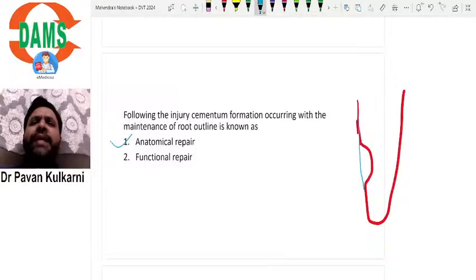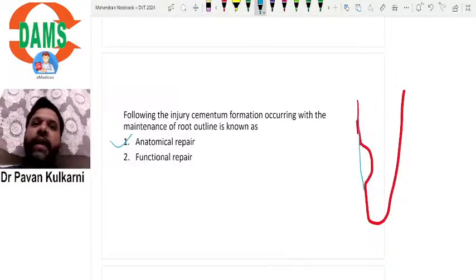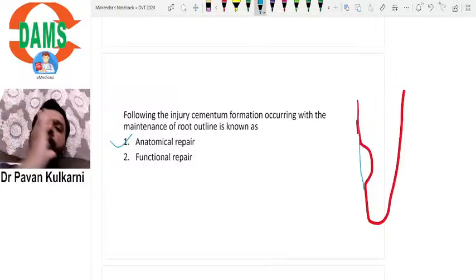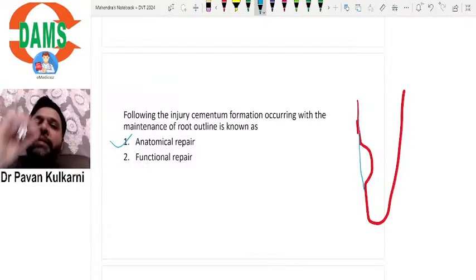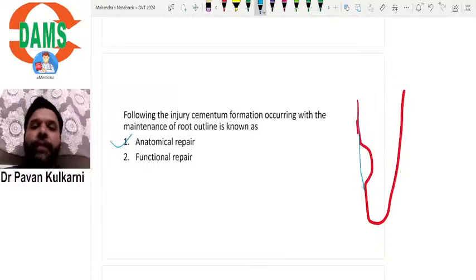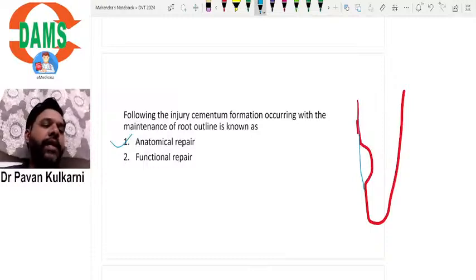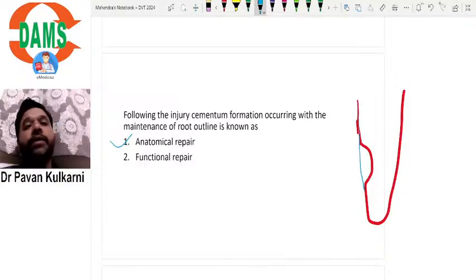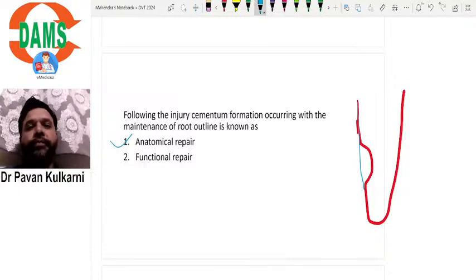If the root outline is not maintained but the cementum is repaired, then it would be functional repair. You have to understand the difference between functional repair and anatomical repair. In anatomical repair, the root outline is restored and maintained after the injury; in functional repair, the root outline is not maintained.